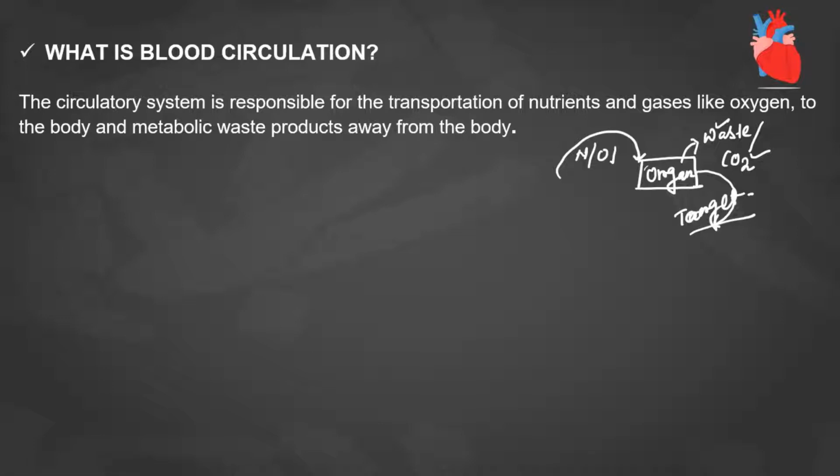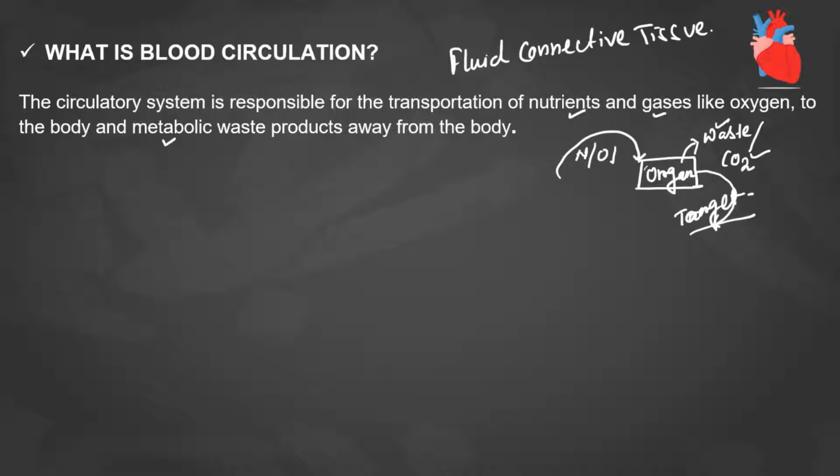Whenever the blood flows from one organ to another organ, it establishes a network-like connection between all the organs. So that's why we call blood a fluid, which you have learned in your lower classes. It's a fluid connective tissue. So in summarized form, what is the circulatory system? The circulatory system is responsible for transportation of the nutrients and the gases, and also for the removal of the waste material or waste product away from our body, correct?